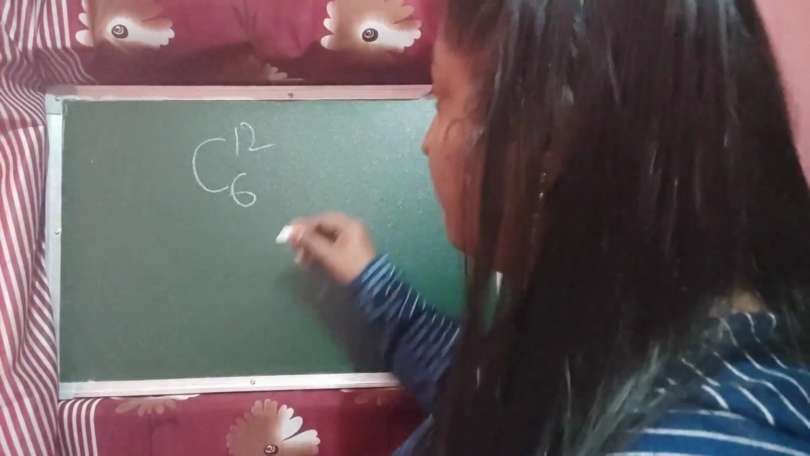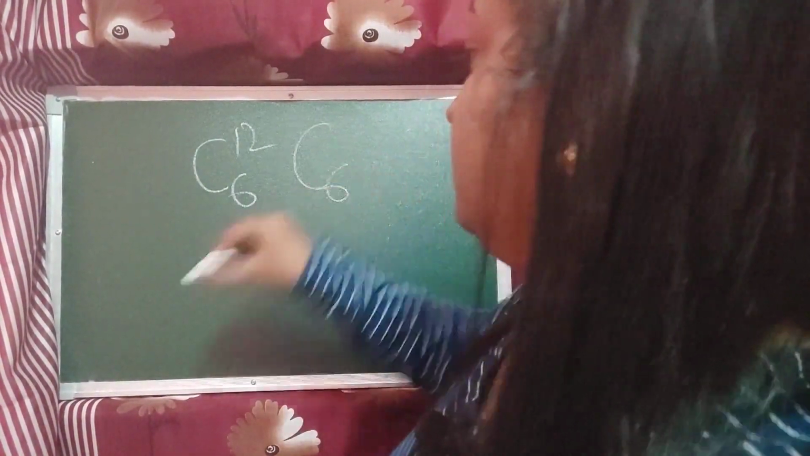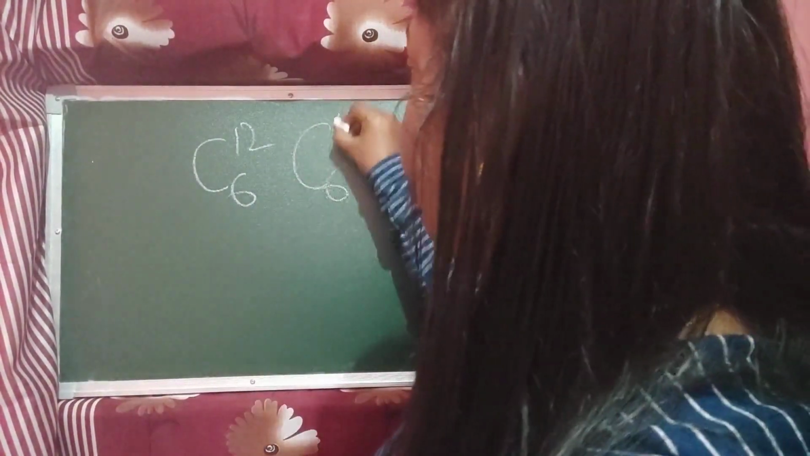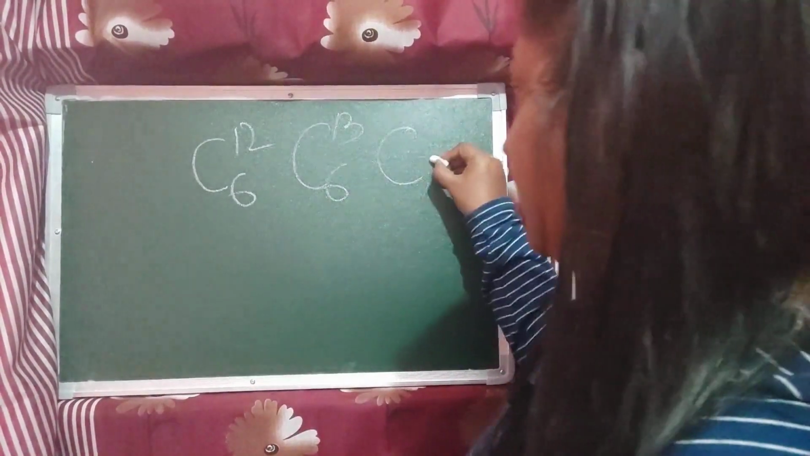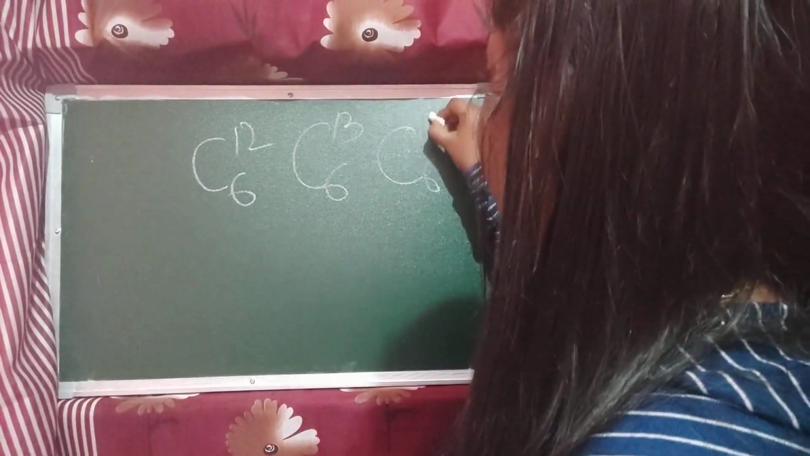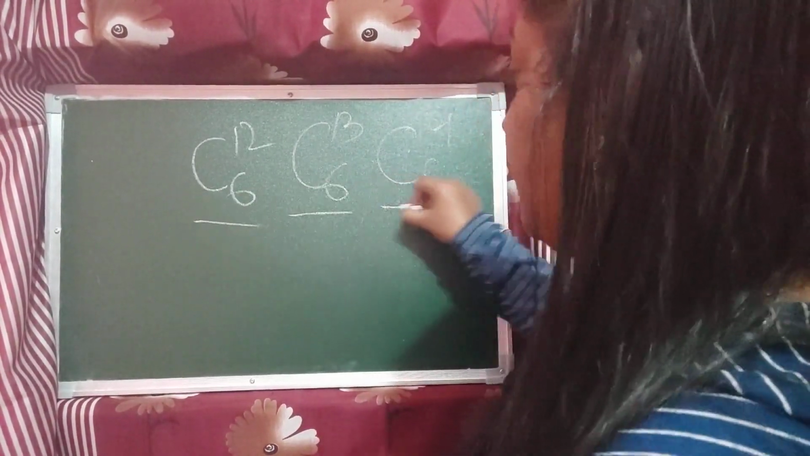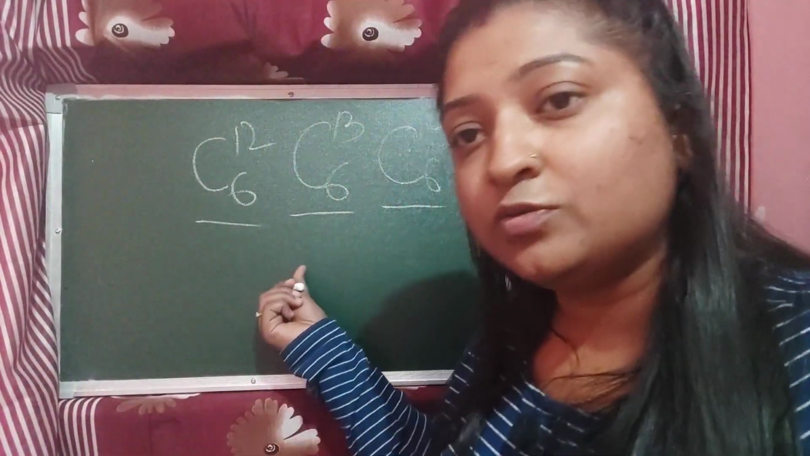For example, take the carbon atom, the carbon element whose atomic number is 6 and mass is 12. Another atom of carbon has atomic number 6 but mass number 13. Another atom has atomic number 6 but mass 14. These are called isotopes of carbon. This is the number 1 drawback.